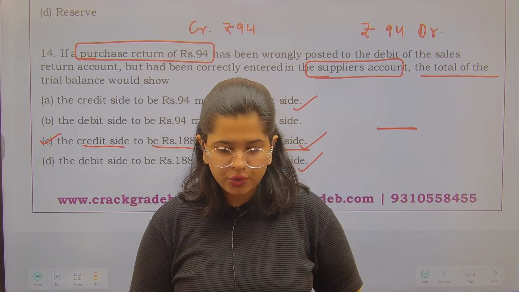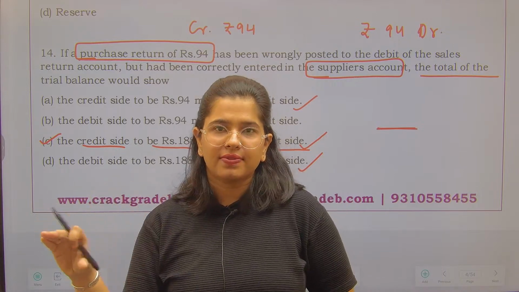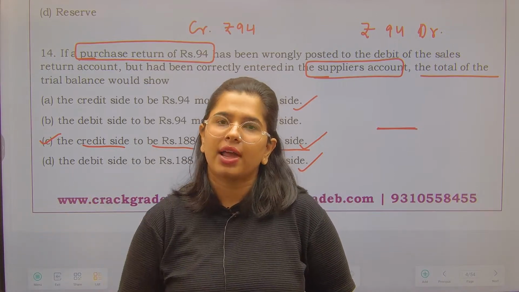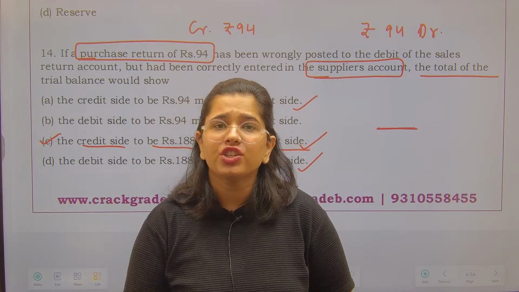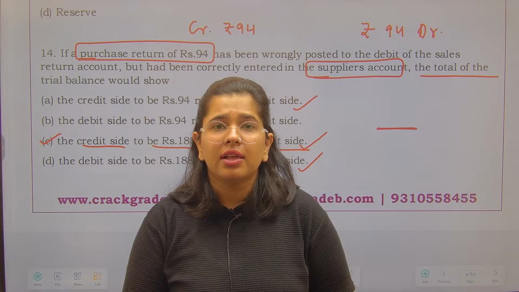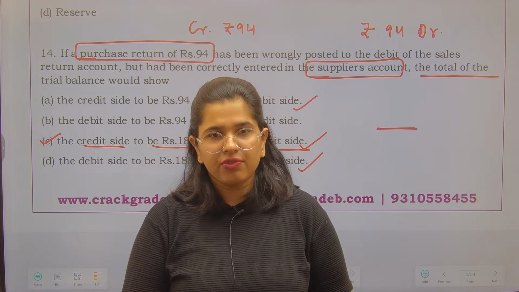Now what you need to do is do this on your own as well and try to plot it onto the trial balance and you will understand why it has happened like this. Questions like this are really easy, but at the same time they might be very very confusing for you as well.